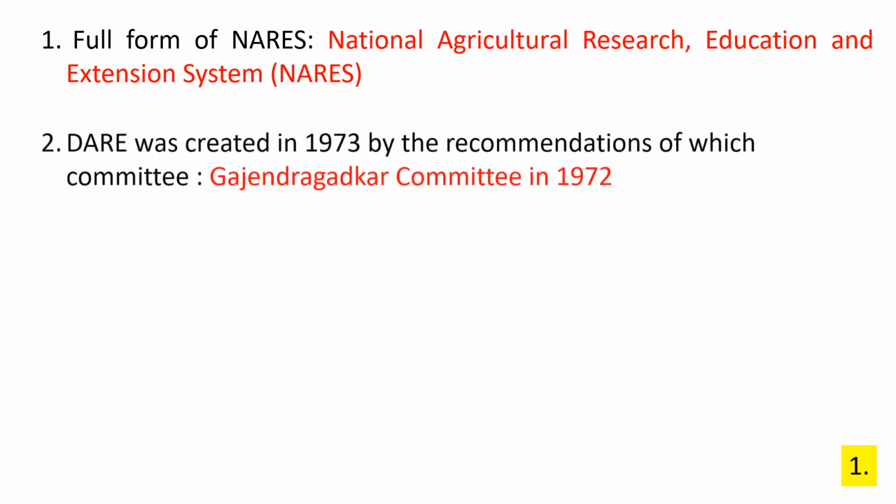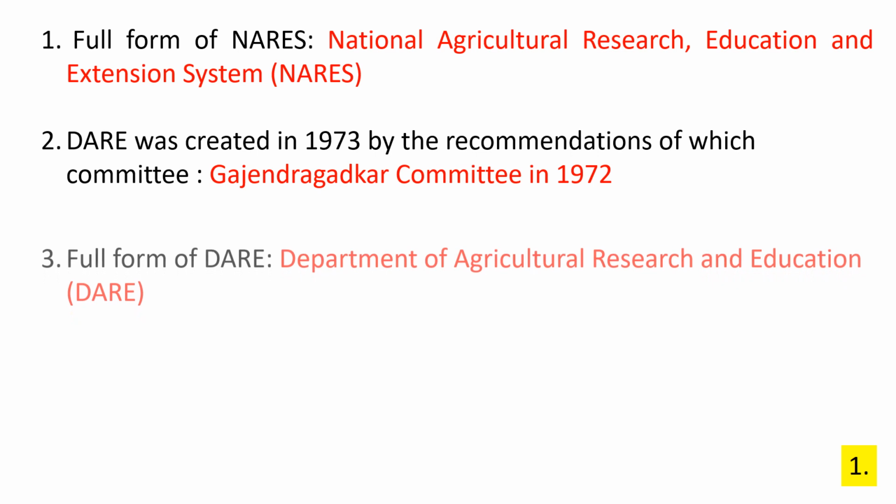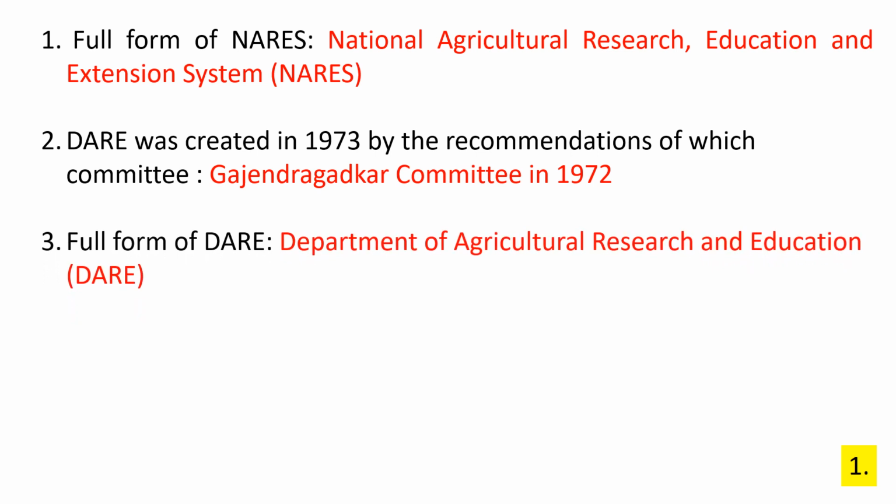The full form of NAARS: National Agriculture Research, Education and Extension System. DARE was created in 1973 on the recommendation of which committee? That is the Gajendra Gadkar Committee in 1972. Full form of DARE: Department of Agricultural Research and Education.